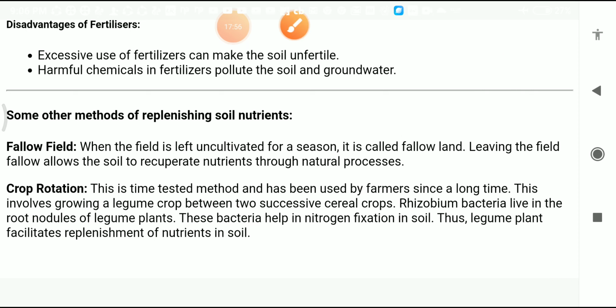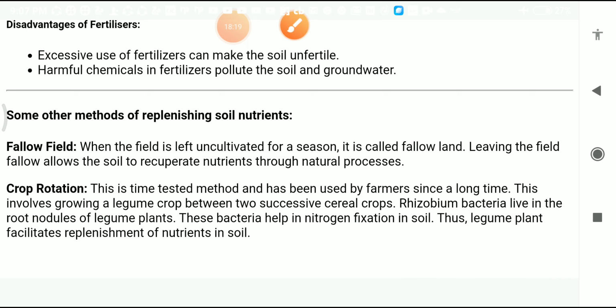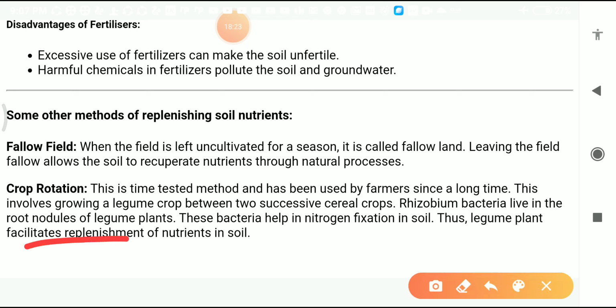That's why in crop rotation farmers can sow the legume crop in between the two successive cereal crops, which can help in increasing the fertility of the soil and facilitate replenishment of soil nutrients.